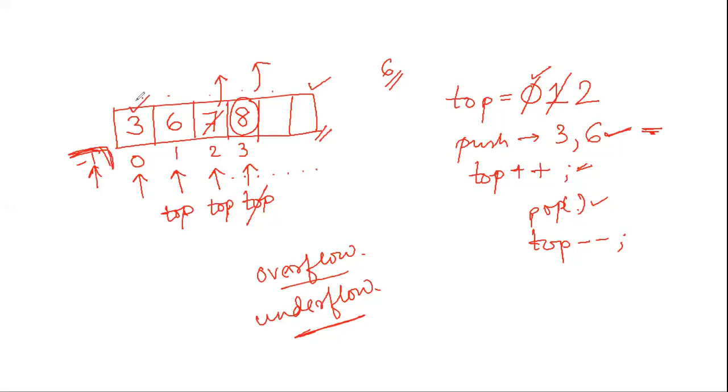After all the entered elements have been deleted, it is not feasible to call the pop operation. So for deletion, we check the underflow condition, that is, whether we have reached the beginning of the stack or not. And for addition, we check the overflow condition, that is, whether we have reached the end of the stack or not. Is this clear?